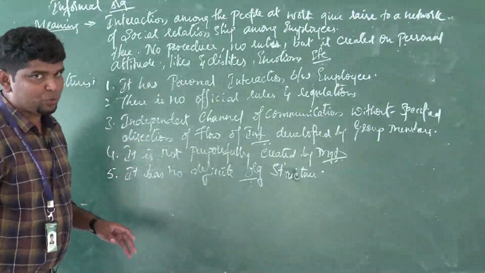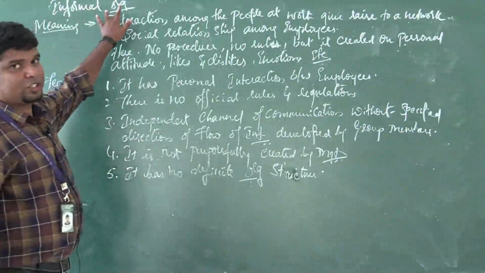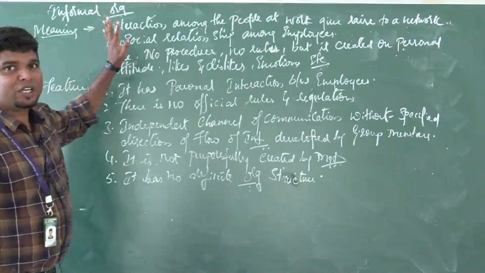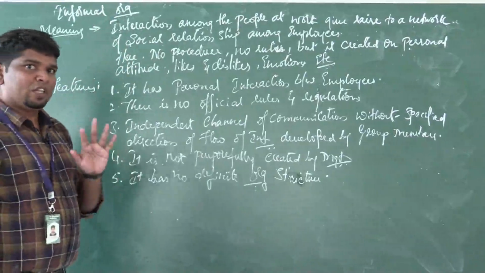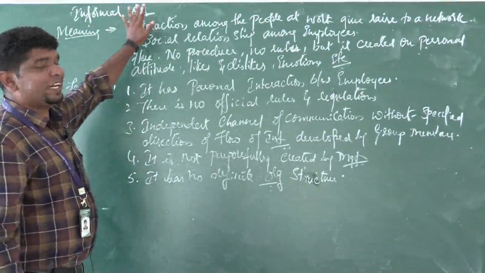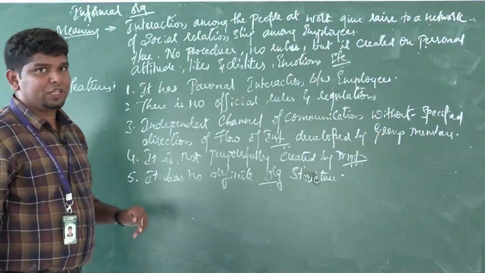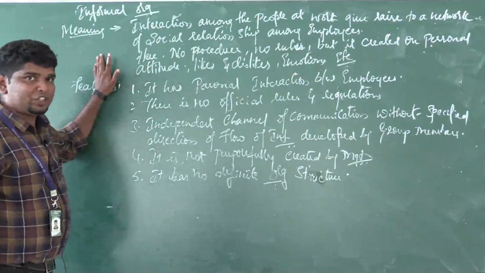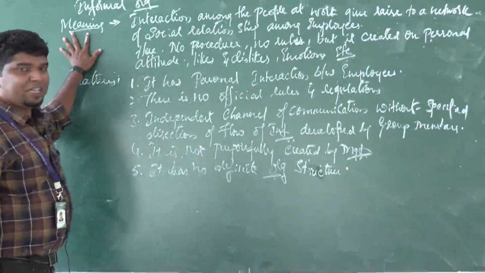Next, we will move on to the next one, that is informal organization. Till now you have studied what a formal organization is, what its features, advantages and disadvantages are. Next we'll go for the informal organization. What is this informal organization? We have a meaning here.